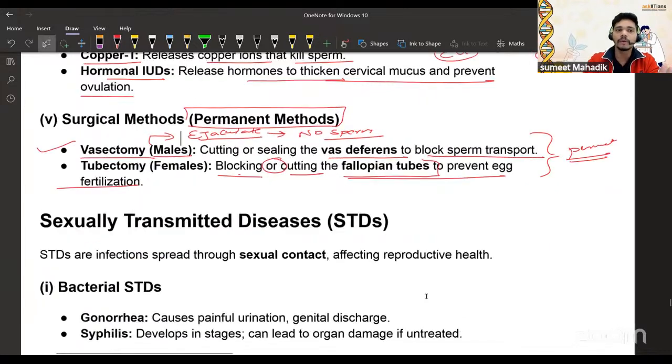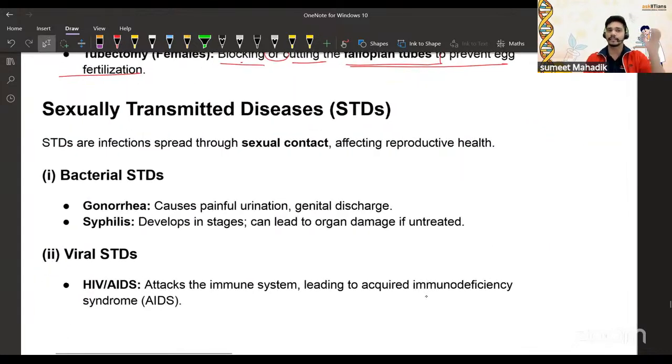Okay. Now, sexually transmitted diseases. We have bacterial ones, that is gonorrhea and syphilis, which cause painful urination and genital discharge. Syphilis develops in stages, and the tertiary stage of syphilis is very dangerous. It can actually affect your heart. If you detect the early signs, it will be better. It can lead to organ damage if untreated.